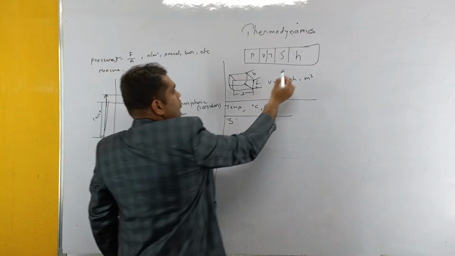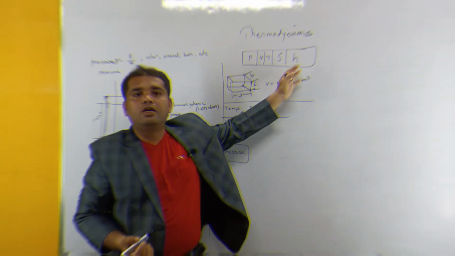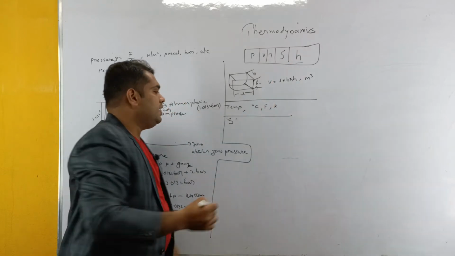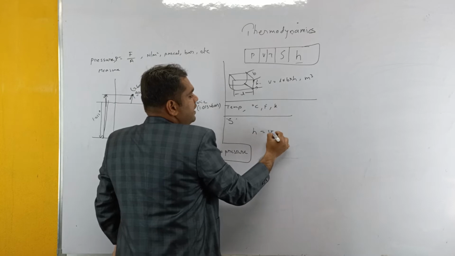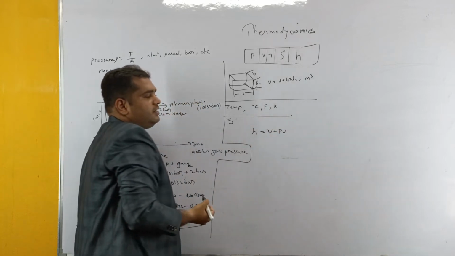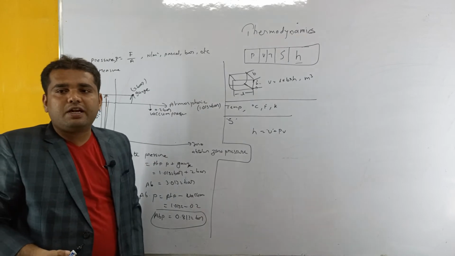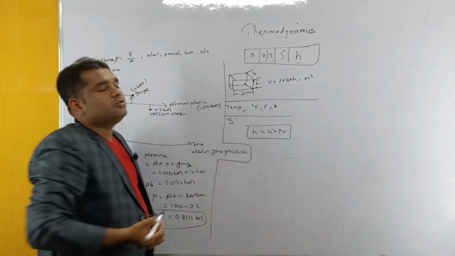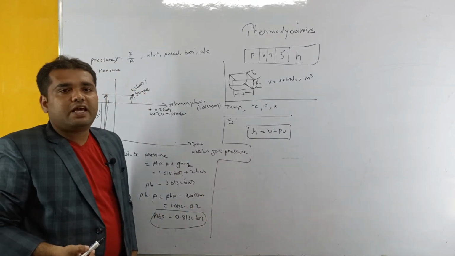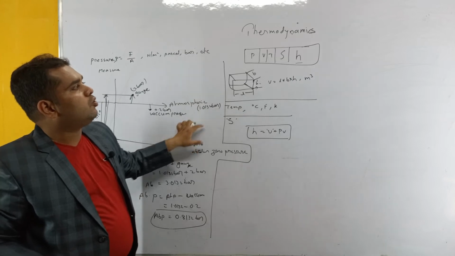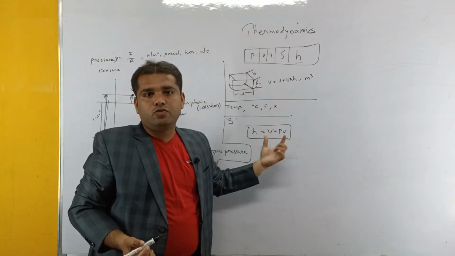That behavior is studied through entropy. And coming to enthalpy. Enthalpy is the total heat energy stored in a body, or in other terms, it is the sum of internal energy and the product of pressure and volume, where U is internal energy, and P and V are pressure and volume. This is called enthalpy. So these are the 5 basic terms in the entire thermodynamics that we have to know. The entire thermodynamics we are going to study through these 5 properties only.